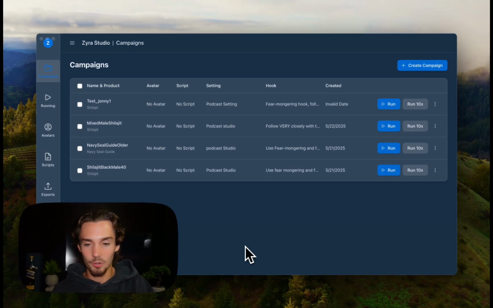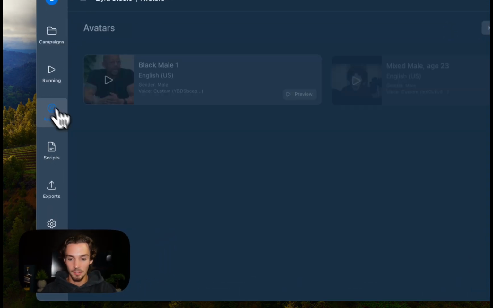So it's not meant to be the most pretty tool in the world by any means, but it's just there to generate a ton of content, specifically branded content on TikTok Shop and that sort of thing. As you can see here, we're on the campaigns tab. This is where you actually run videos, but to make this make more sense, I'm going to show you what the avatars tab looks like.